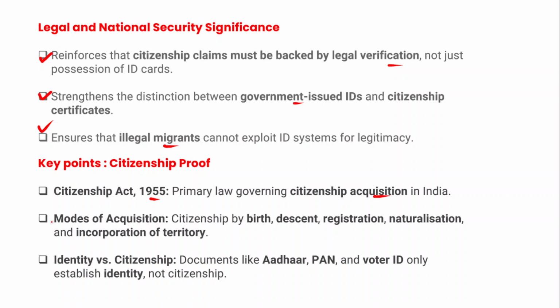And if we talk about modes of acquisition of citizenship, it includes citizenship by birth, descent, registration, naturalization, and incorporation of the territory. So these are the modes of acquisition of citizenship. And if we talk about identity versus citizenship, documents like Aadhaar, PAN card, voter ID only establish identity and not the citizenship. Right? So this is how the Bombay High Court has ruled with respect to the citizenship and proofs that are required to prove the citizenship.